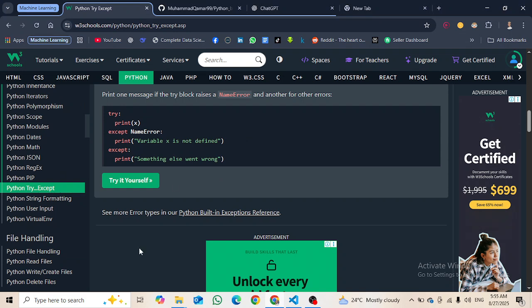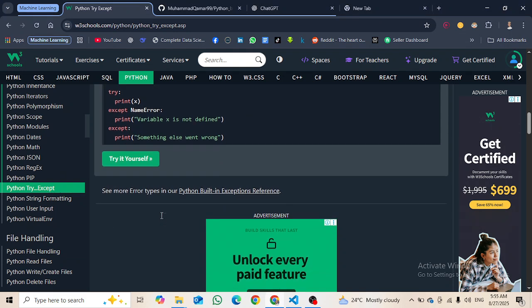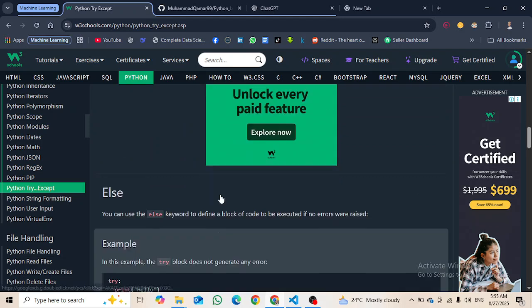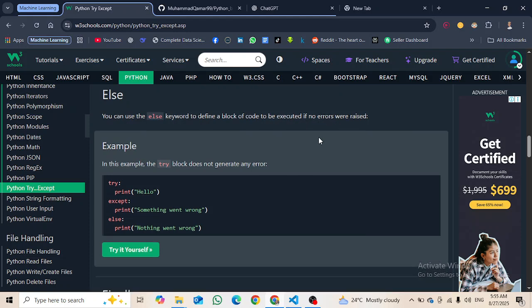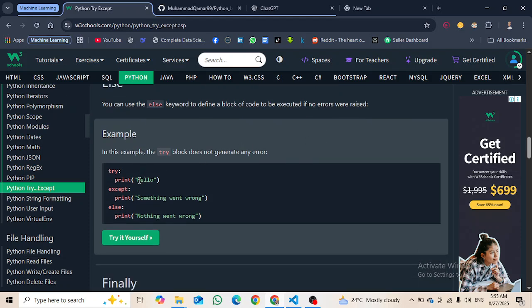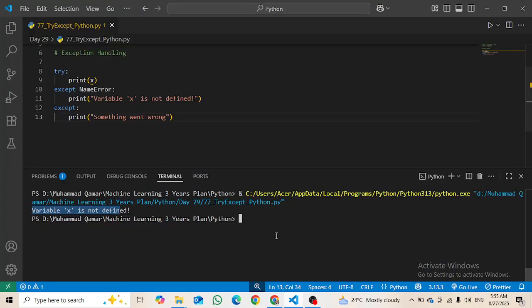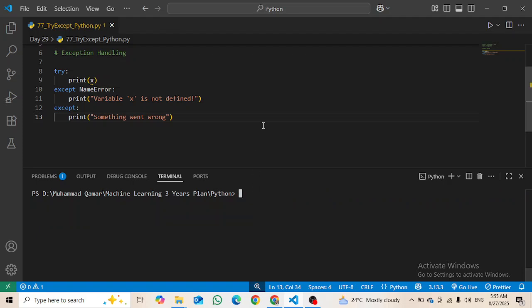Okay, see some error types in our Python built-in exception references. Okay, we will study about them later. Else, you can use the else keyword to define a block of code to be executed if no errors were raised. Here you can see that we are trying to print hello, then the except, then else. Okay, clear terminal and make it a comment.